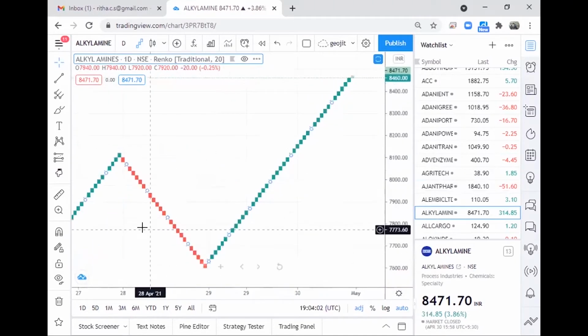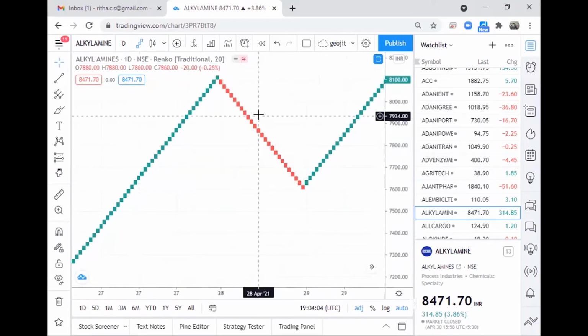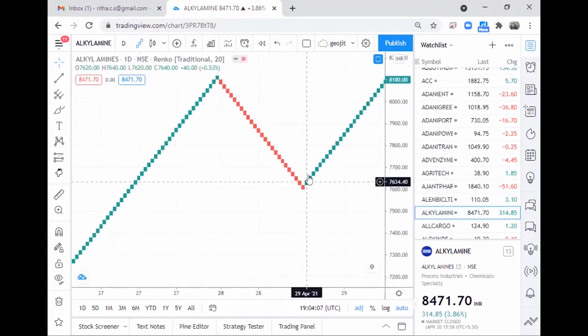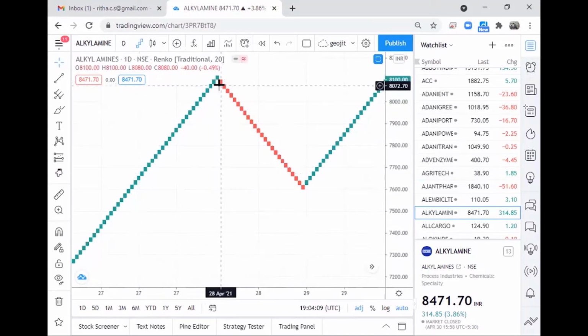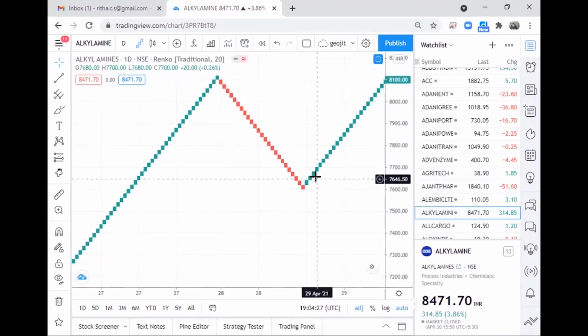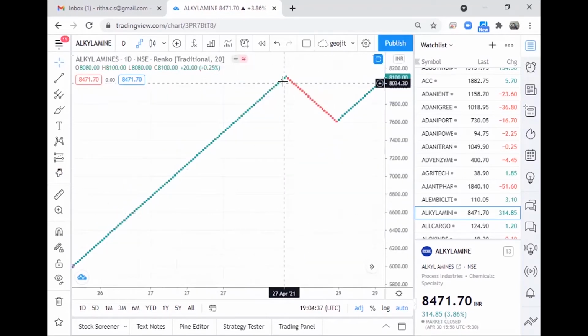See here, what actually has happened is it has given me a strict stop loss as to where I am supposed to close. I'll be entering a short position somewhere at 8,055. That is, the lowest point is 8080. That will be the low where I'll be entering the trade, maintaining a strict stop loss at this particular high. That is, above 8120 will be my stop loss. And fortunately, the market fell down, and if at all I have to exit, I'll be exiting at 7658. Right? So this entire trade I'll be able to take by maintaining a stop loss.